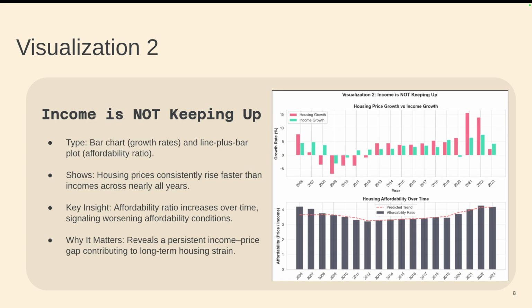So the second visualization yet again emphasizes this, that housing growth is increasing at a far higher rate than income growth, and so we're seeing that gap in affordability, and it reveals a persistent income price gap contributing to a long-term housing strain.